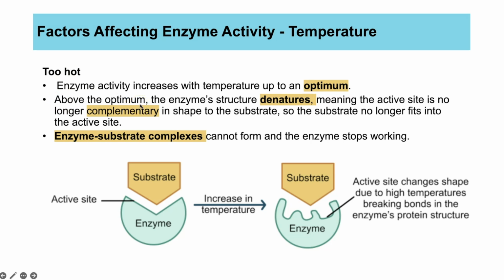Temperatures above the optimum, so higher than 37, will start to denature the enzyme. And what denature means is it changes the shape of the enzyme. And if you change the shape of the enzyme, the active site will change shape. And once the active site has changed shape, that is what we mean by an enzyme denaturing. This means that the reaction won't be catalyzed anymore, because if the enzyme's active site changes shape, the substrate can no longer bind because they're not complementary in shape, and you don't get enzyme substrate complexes forming. Therefore, the rate of reaction will decrease, and if all enzymes denature, then the rate of reaction will stop.